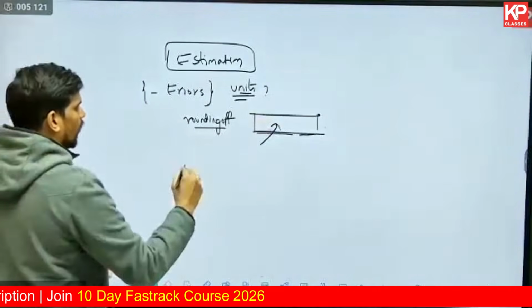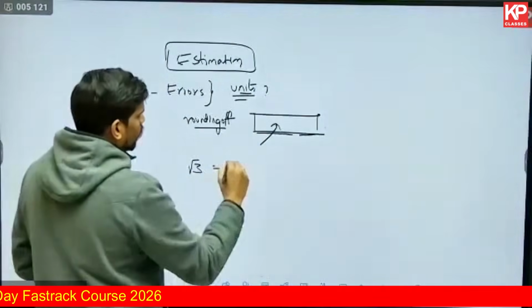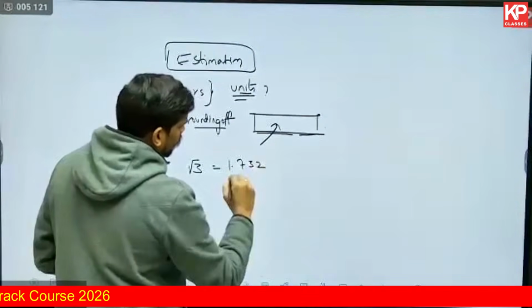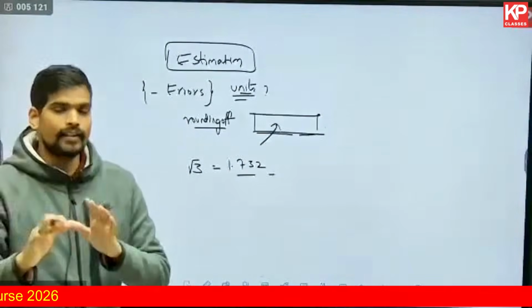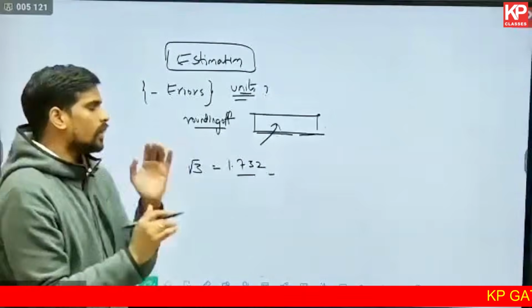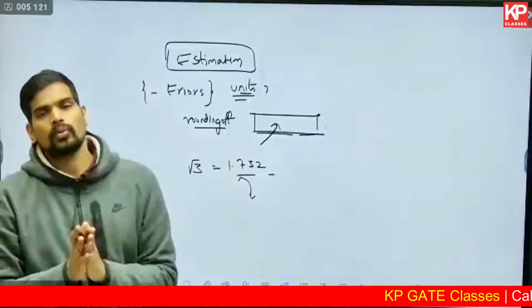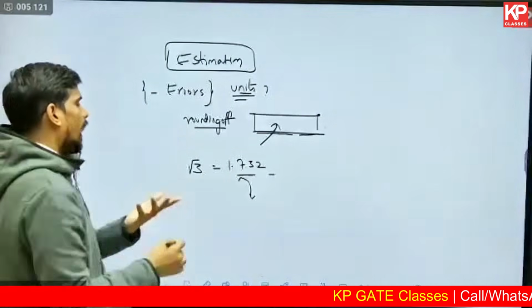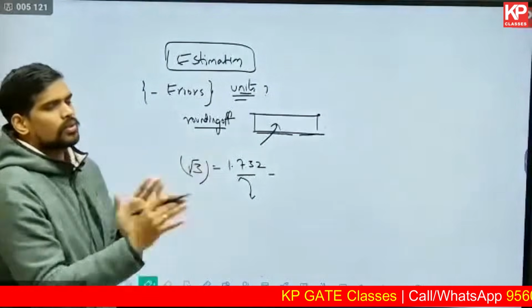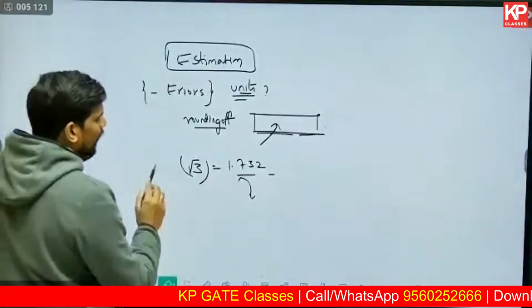For example, while you're calculating, let us say you're getting root 3. Now you need to take 1.732, rounded off to 3 decimal places correctly, and then solve it. Or even if you're using the scientific calculator, when you go to the next step, take at least up to 3 decimal places, that is minimum. Ideally you can right away substitute root 3 itself and solve. That will even more reduce your rounding off errors. So be careful with this.